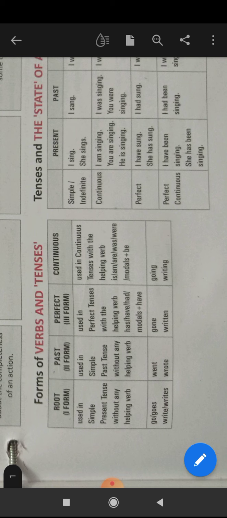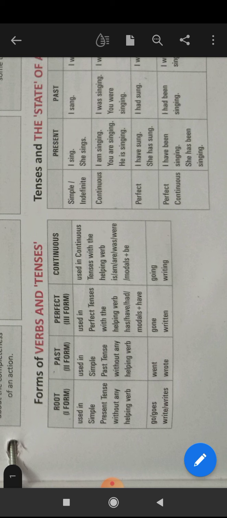We cannot use this form of the verb without helping verb. Okay? We always use third form of the verb with the helping verb. For example, has, have, had, will have, shall have. Okay? And the third form of go is gone.